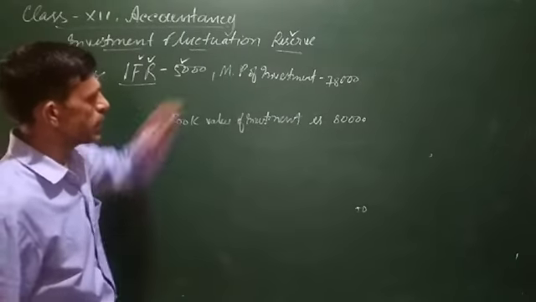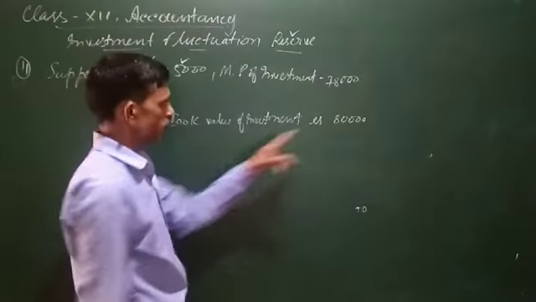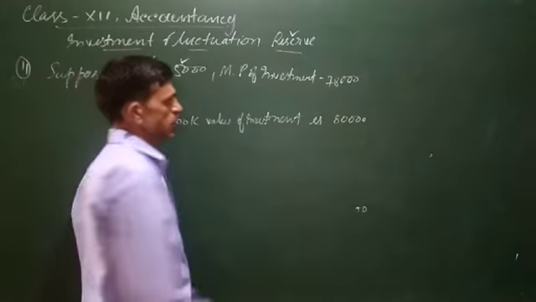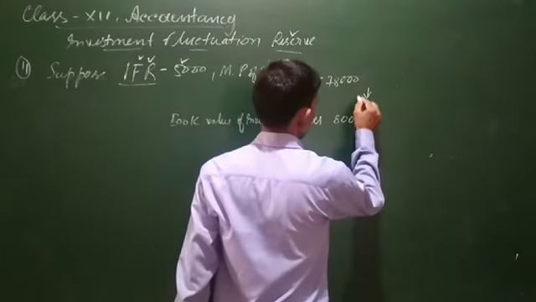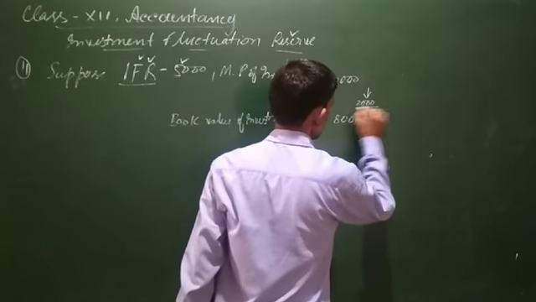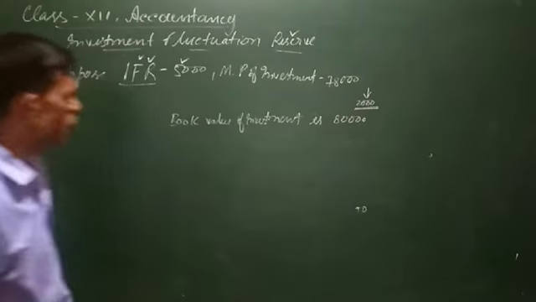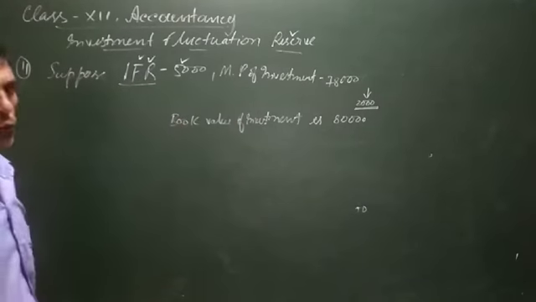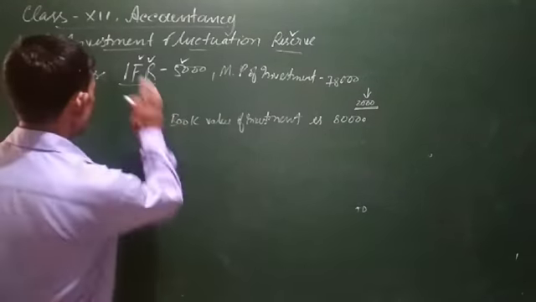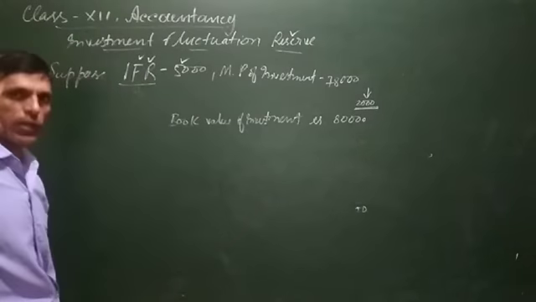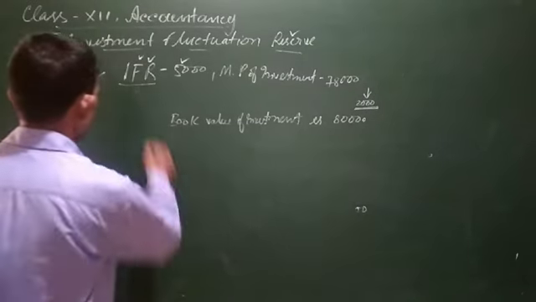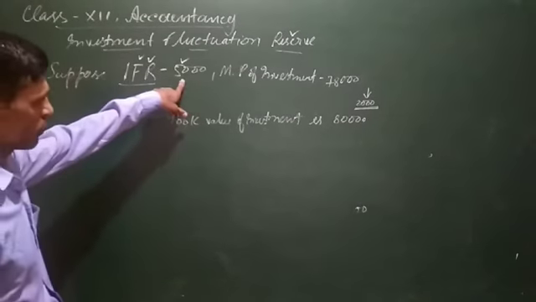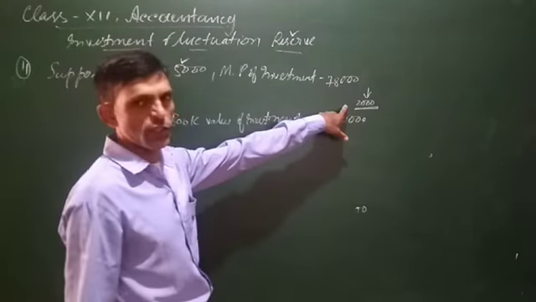So there is a decrease in the market value against the book value of investment. Book value was 80,000. Now the price has gone down, that is, it has become 78,000. Means a 2,000 decrease in the book value of investment. So in this case, the investment fluctuation reserve will come into action. The balance of investment fluctuation reserve is 5,000 and the decrease in value of investment is 2,000.